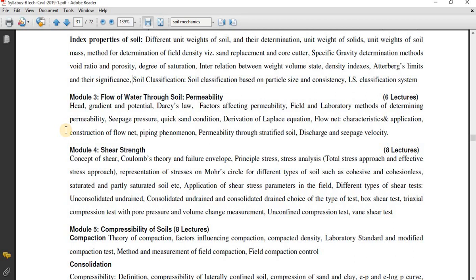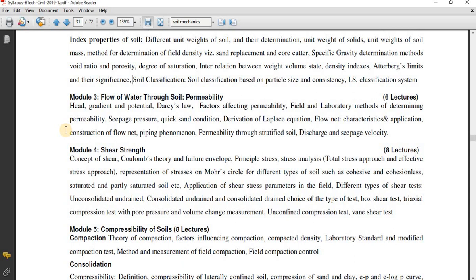So if that soil is weak, or else I can say if the permeability of that soil is more, means flow of water through that soil is more, all the water which we have stored on the upstream side may pass through the bottom of the dam and it may go through the downstream side. So it is just a significance. I am just trying to relate the syllabus with the practical thing.